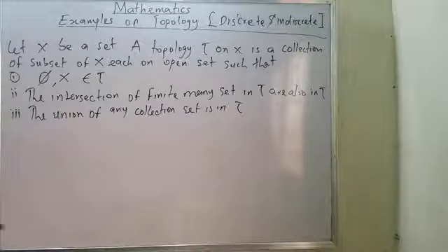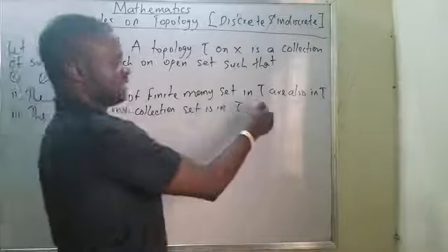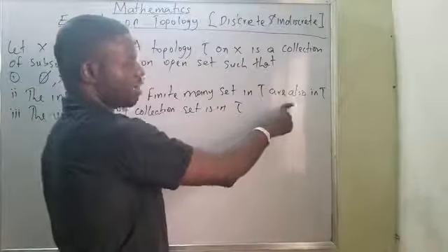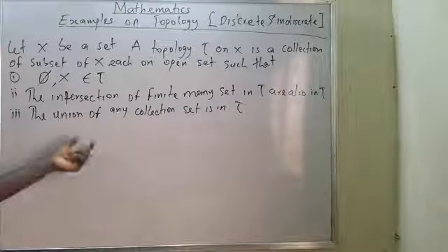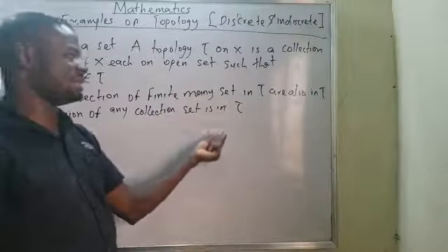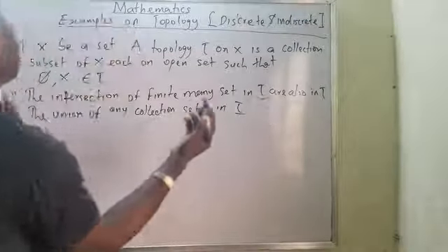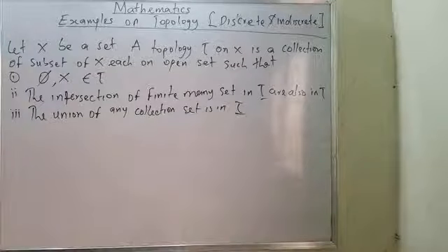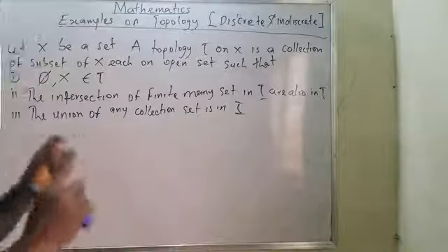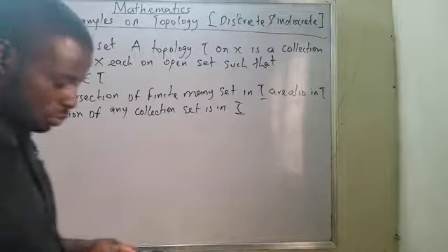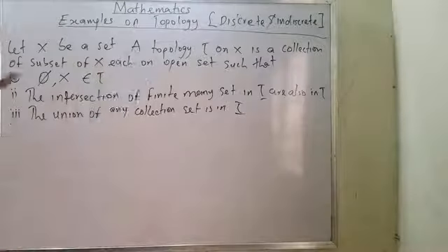Two, the intersection of finitely many sets in T is also in the topology. Three, the union of any collection of sets in T is in the topology. Please, this is just tau, and that is the topology I'm talking about. These three axioms are very, very important when we talk about topology. Before you conclude that a given set is a topology, you must test for these three axioms.